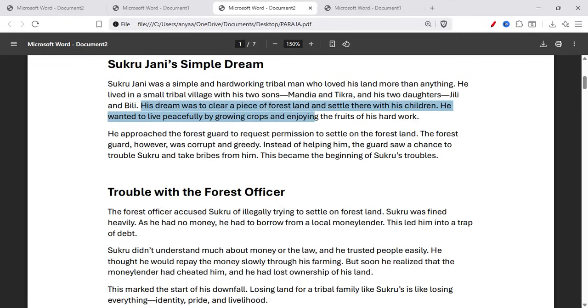His dream was to clear a piece of forest land and settle there with his children. He wanted to live peacefully by growing crops and enjoying the fruit of his hard work. He approached the forest god to request permission to settle on the forest land. The forest god, however, was corrupt and greedy. Instead of helping him, the god saw a chance to trouble Sukru and take bribes from him. This became the beginning of Sukru's trouble.